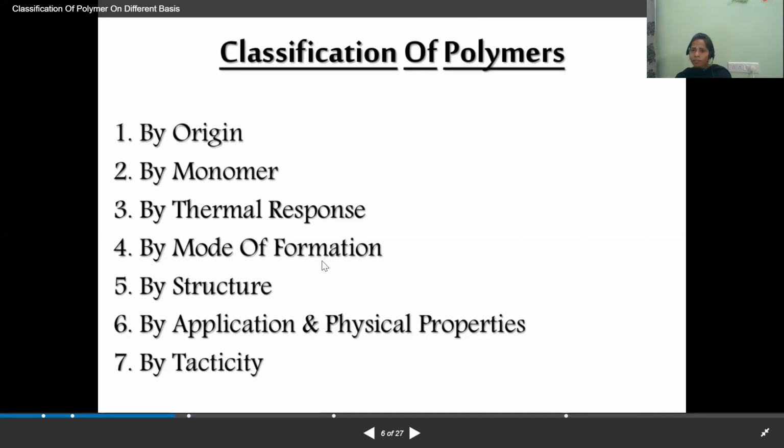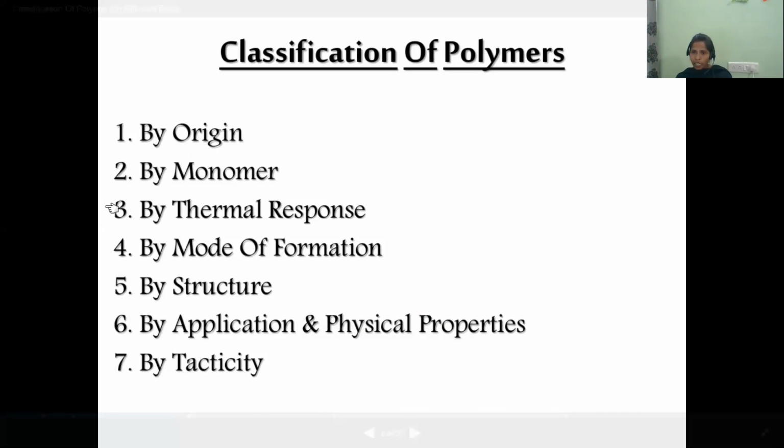One is called addition polymers, and the second one is called condensation polymers. And by structure, there are 3 types of polymers: linear, branched, and cross-linked polymers. And by application and physical properties, there are 3 types of polymers: fibers, plastics, and elastomers. And based on the tacticity, also 3 types of polymers: isotactic, atactic, and syndiotactic.